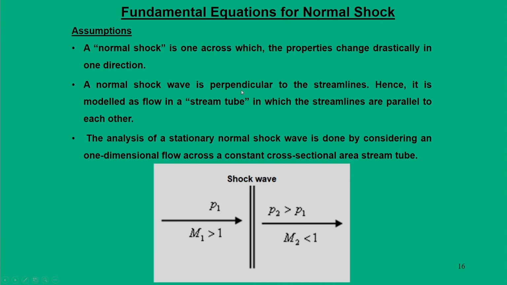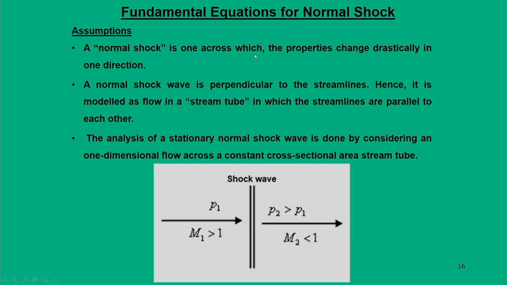To have this stationary shock analysis, we will now talk about some fundamental equations of normal shock, in a similar way to what we did earlier for isentropic flow in a one dimensional medium. A normal shock is one in which properties change drastically in one direction. Here we view this normal shock wave as a stream tube, an imaginary